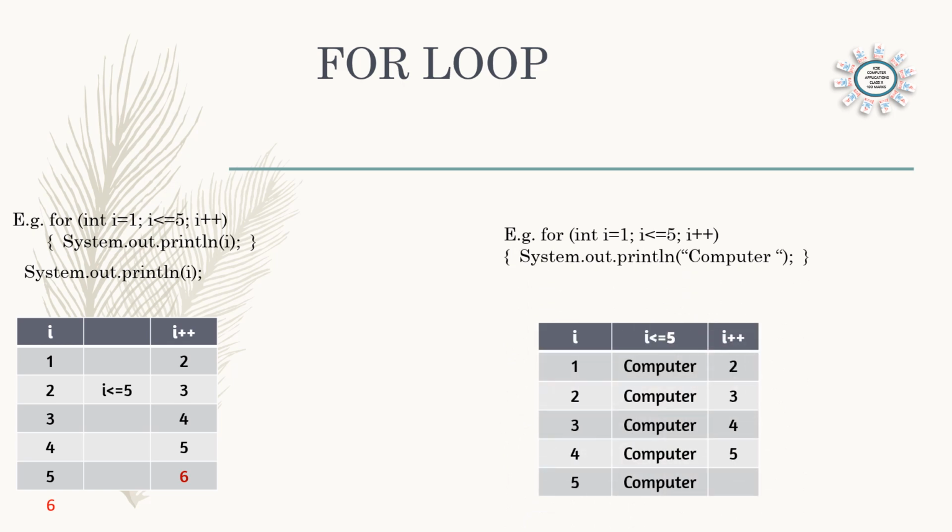So here in this case i is equal to 1, i less than or equal to 5, i plus plus. In the body of the loop, we are saying System.out.println("computer"). So i is for counting. i will go 1, 2, 3, 4, 5. And 5 times whatever you have given inside the for loop body will be printed. Inside the for loop body, you have set System.out.println with the word computer in double quotes. So it is printing the word computer 5 times. So like this, whatever you give inside the for loop body will be printed. The for loop will open with a brace and close with a brace.